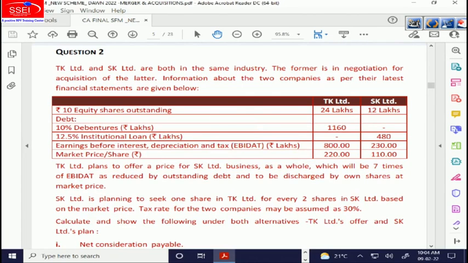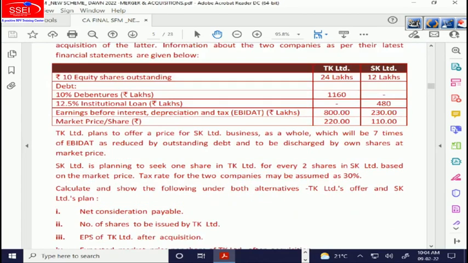Okay, here is the information, TK and SK. Number of shares of rupees 10 face value: 24 lakh and 12 lakhs. Debt: for TK Limited we have 10% debentures, 1160 lakhs. For SK Limited we have 12.5% institutional loan of 480 lakhs. EBITDA, earnings before interest, depreciation, amortization and tax: 800 lakhs and 230 lakhs.